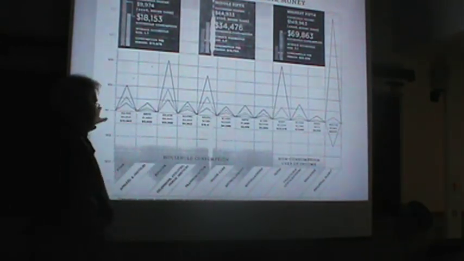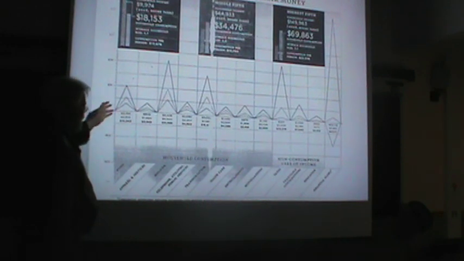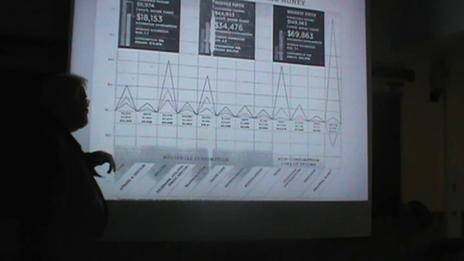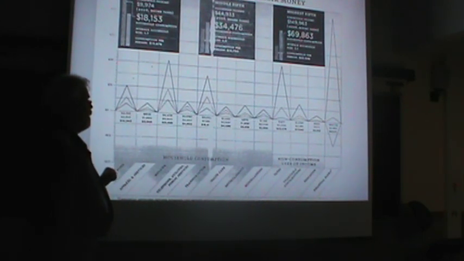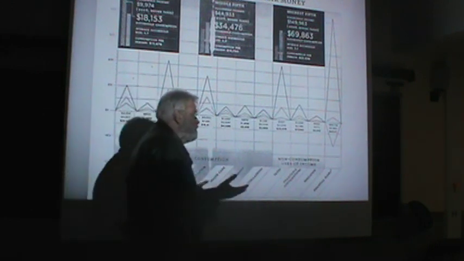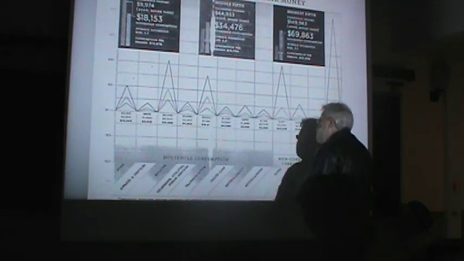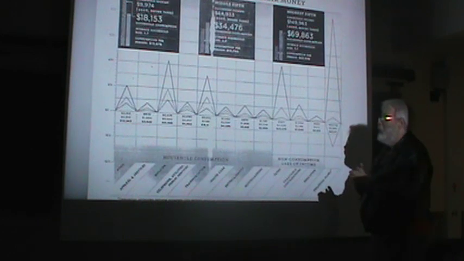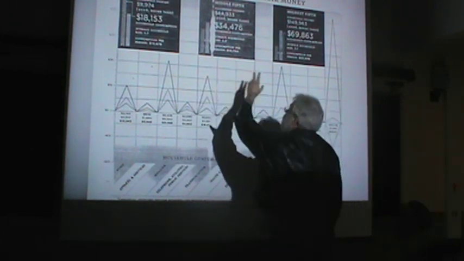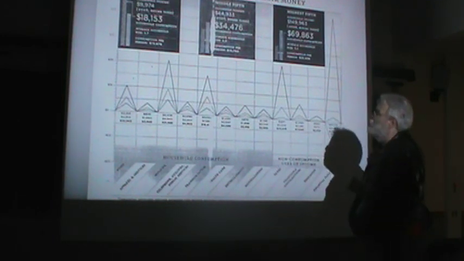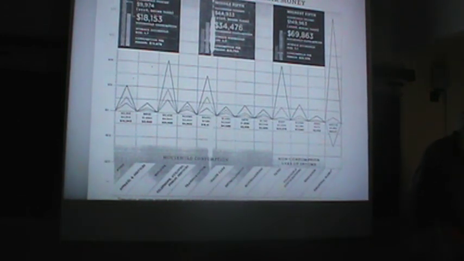Now, as we look across this, one thing that jumped out at me when I looked at this graph for the first time was how, even though higher income households spent more money on pretty much everything, a lot of times the differences weren't particularly striking. In other words, middle and even sometimes lower income households don't spend that much less than households that appear to have much higher income. And you can see that when you look at these numbers. These numbers are the ones that are very, very telling.